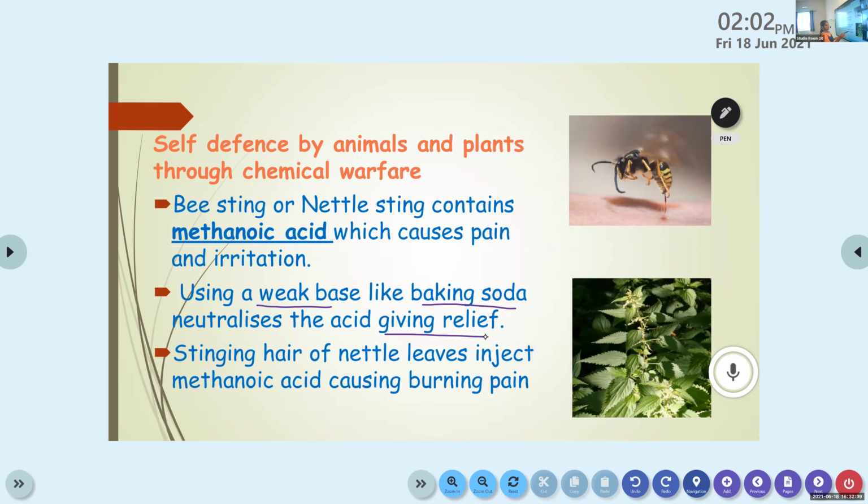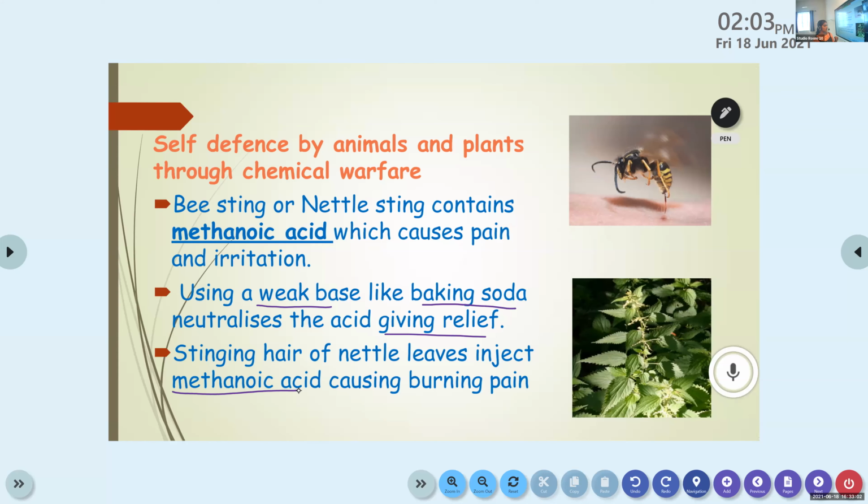Stinging hair of nettle leaves. This one, that nettle plant. I told you in the last class, right? Yes, ma'am. So the stinging hair of nettle leaves will inject methanoic acid. That's why it causes a burning pain in the skin. When it touches the skin, it will cause a certain burning pain.